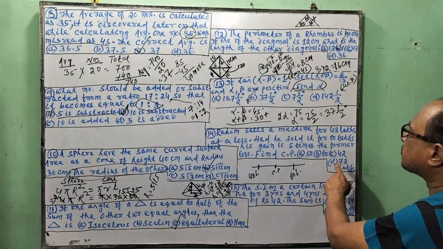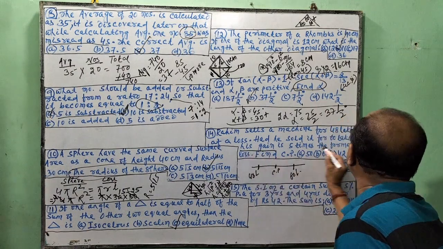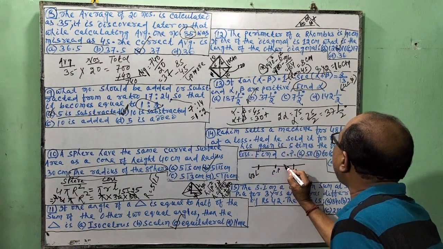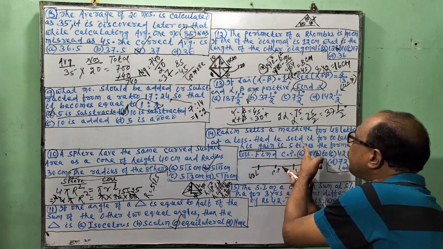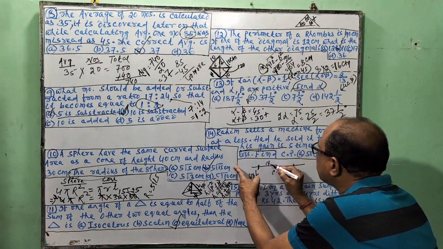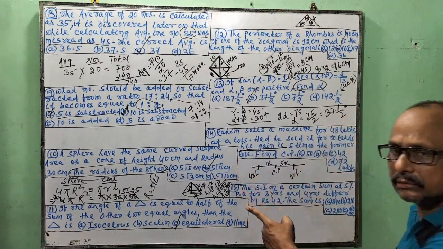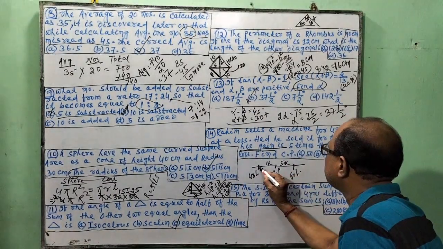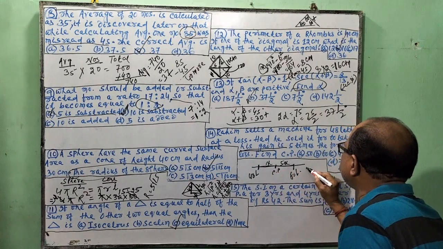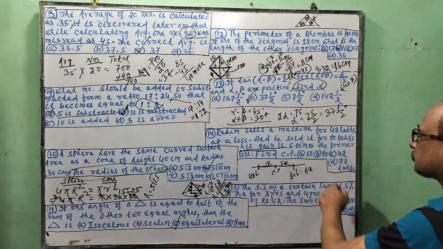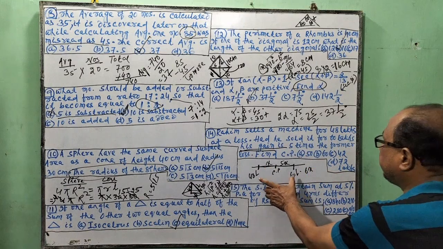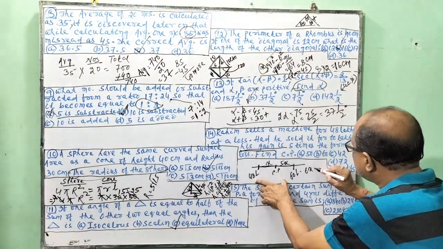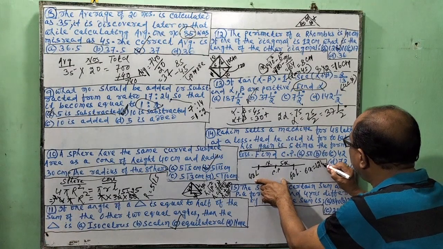And the question asks, his gain is what? 5 times the former loss. If loss is X, it is 5X. Right? So the difference is 6X, but the monetary difference is 12 lakh. Here you look. So 6X is 12 lakh.